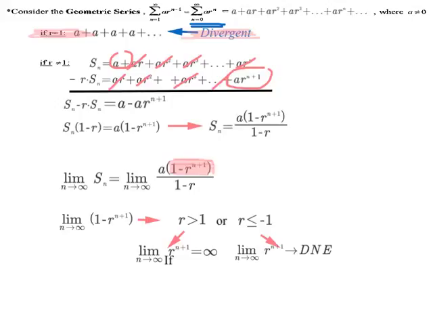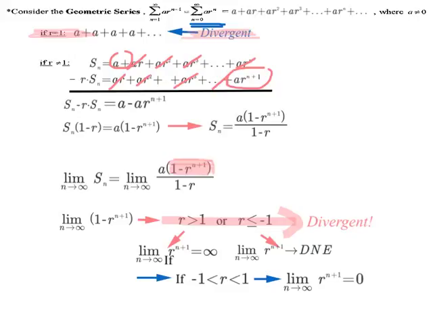Okay, now let's consider values that... I already ruled out r equals 1. I ruled out r greater than 1. I ruled out r less than or equal to negative 1. Let's talk about what happens if r is between negative 1 and 1. If our r values are between negative 1 and 1, what would happen to the limit as n approaches infinity of r to the n plus 1? You've got fractions between negative 1 and 1. Think about that limit, pause, and come back to me. If I raise fractions to higher and higher exponents, I'm going to get numbers approaching 0.